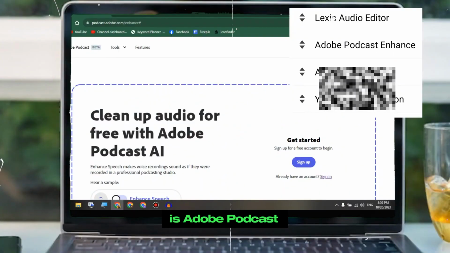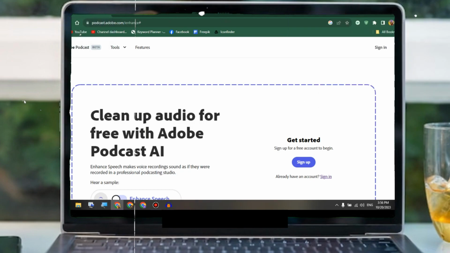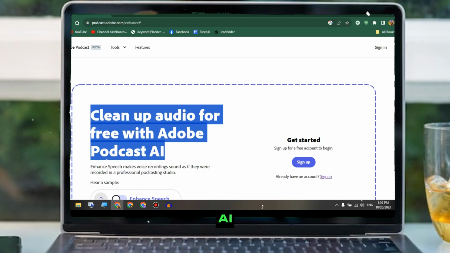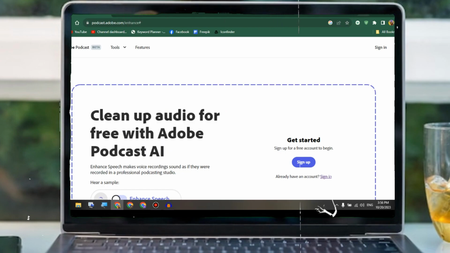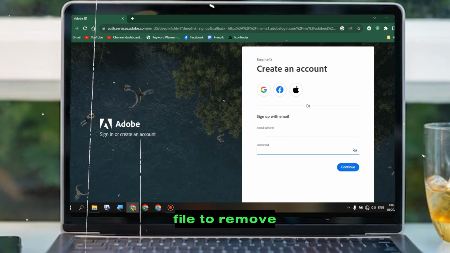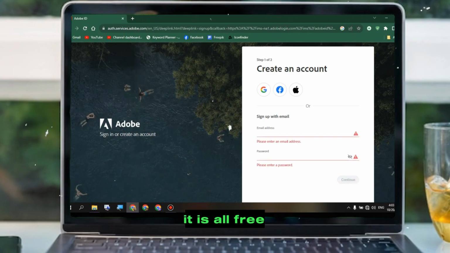And the second is Adobe Podcast. Clean up audio for free with Adobe Podcast AI. Sign up here and import your audio file to remove noise. It is all free.